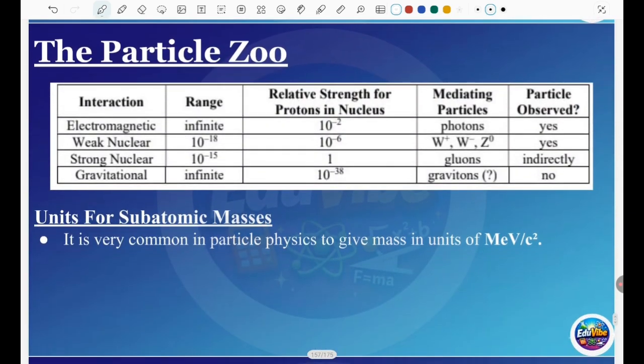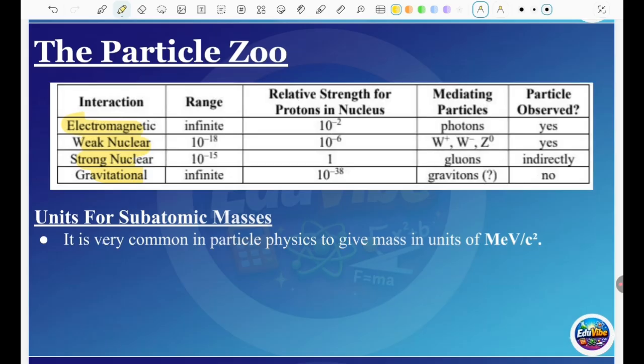So in the particle zoo, we have these four interactions. They have the ranges, they have the relative strength, they have the mediating particles which they involve, and we have the particles affected by that. This is a table that summarizes the whole thing.